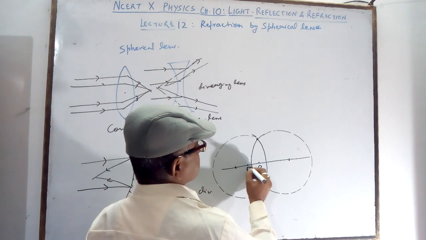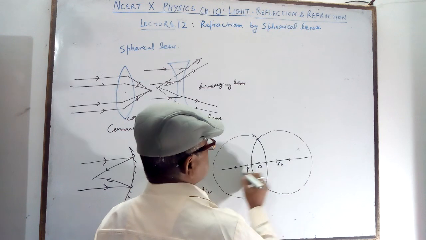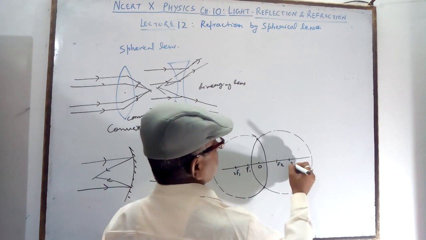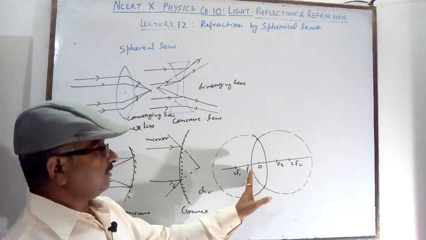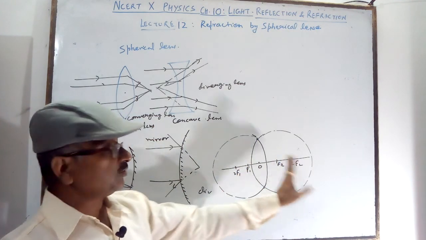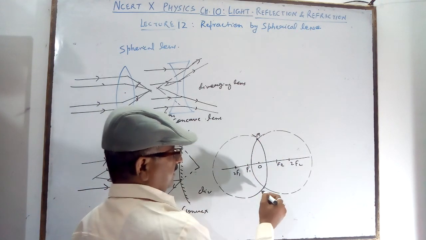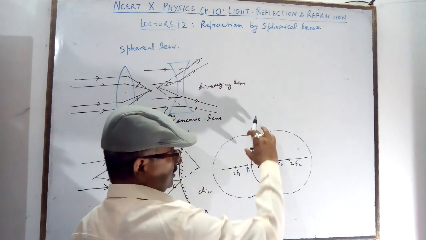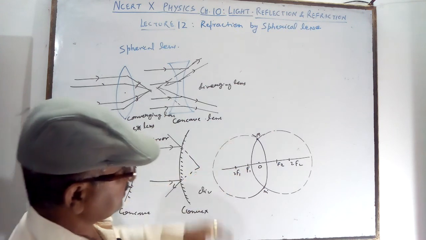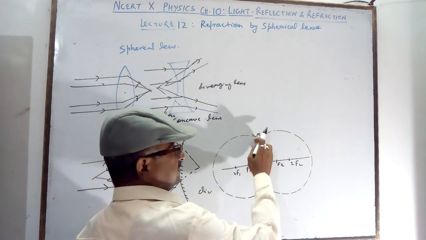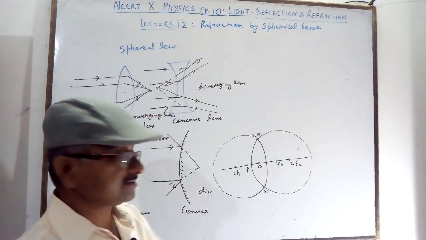Here is the focus, and here is also a focus: F1 and F2. Here is twice the focal length, 2F1, and 2F2 on the other side. F1, 2F1, F2, 2F2. It has a principal axis, optical center and foci.